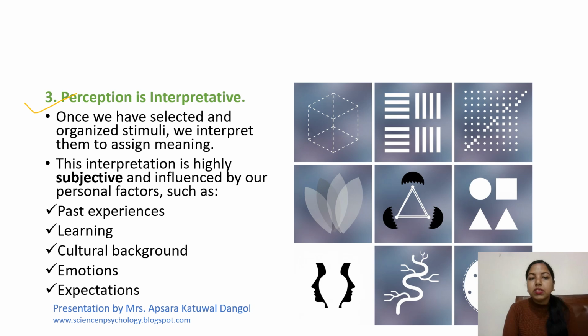Next is perception is interpretative. That means we can interpret our environment. Once we have selected and organized our stimuli, we can interpret them to assign meaning. The interpretation is highly subjective because of our pre-existing knowledge and it is influenced by our personal factors, like past experience, our learning, our cultural background, our emotion and expectation.